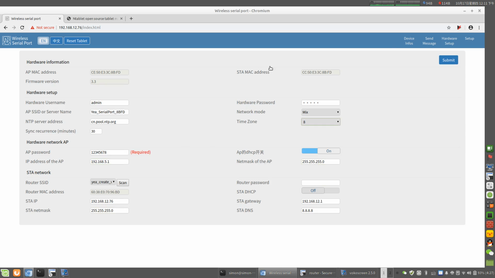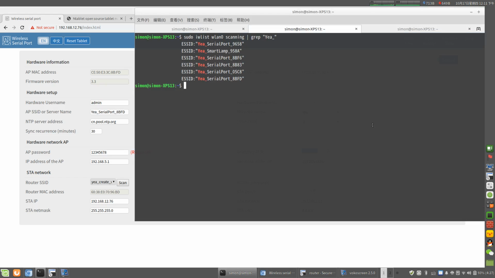Now let's talk about the difference of these three modes. Now you can see the SSID on checking.